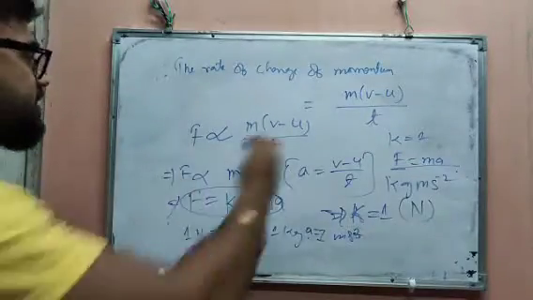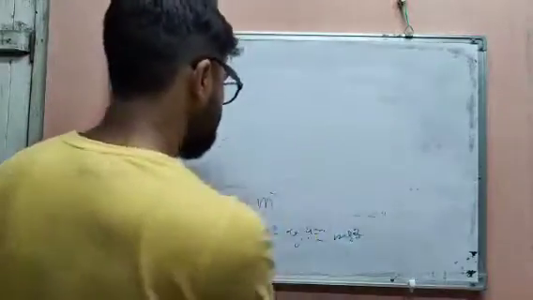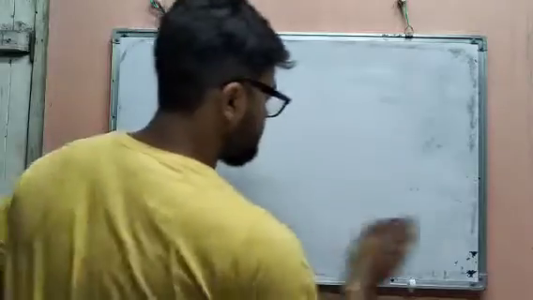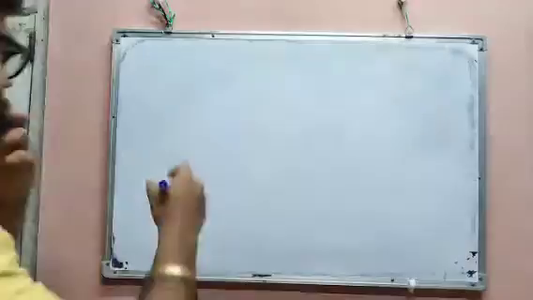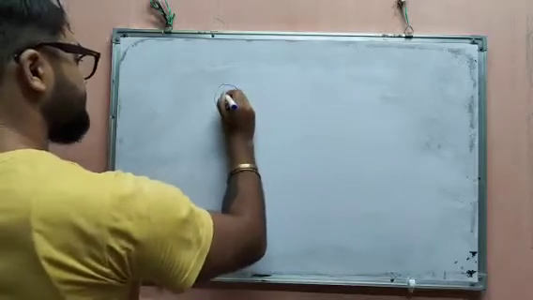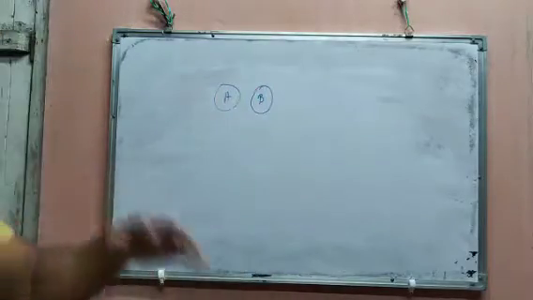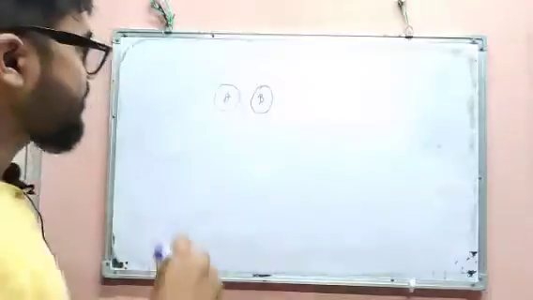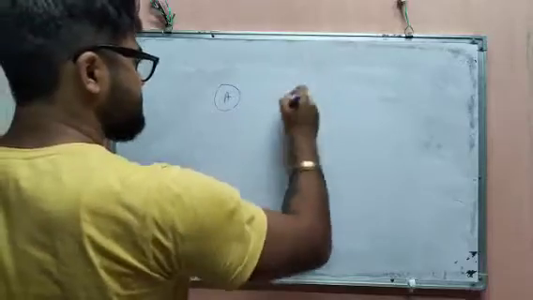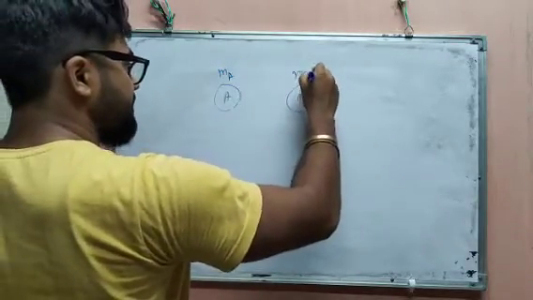It is very important, conservation of momentum. This conservation of momentum is related with the third law of motion. See, two objects A and B are there. Suppose this is mass MA and this is mass MB.